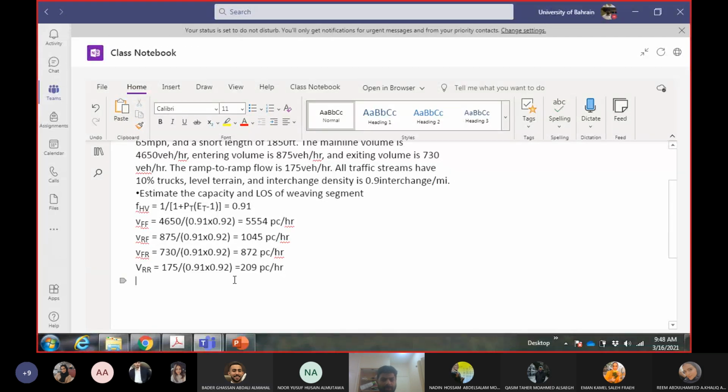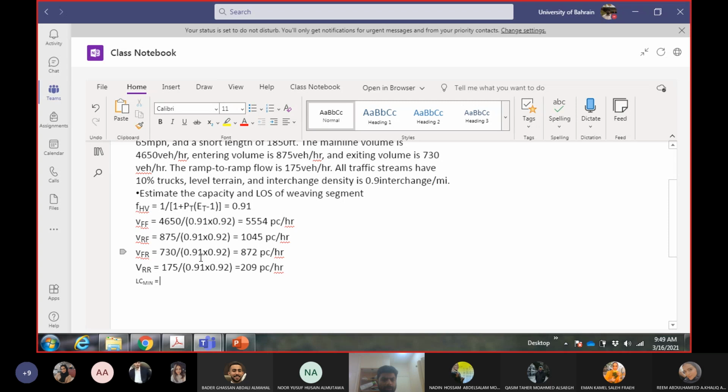Then we will find out the LC minimum. Okay, so it was the number of lane changes required from ramp to freeway and freeway to ramp multiplied by the flow rate. In this case, they are saying a standard weaving segment.